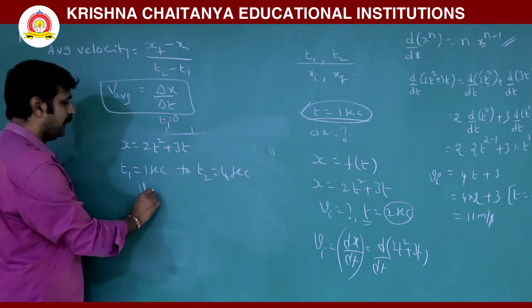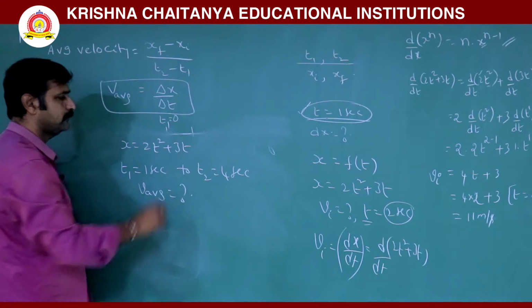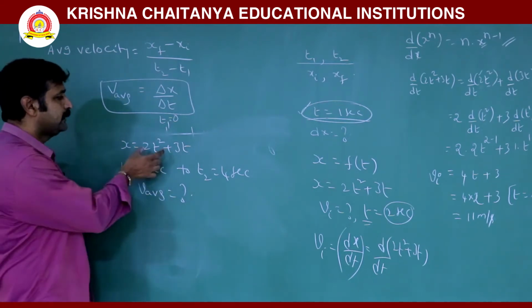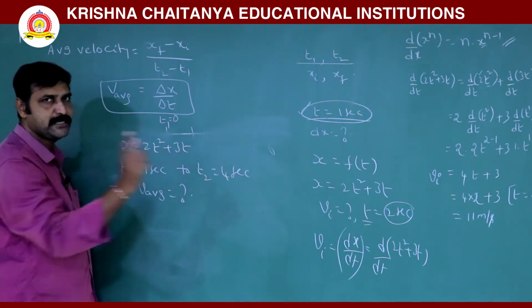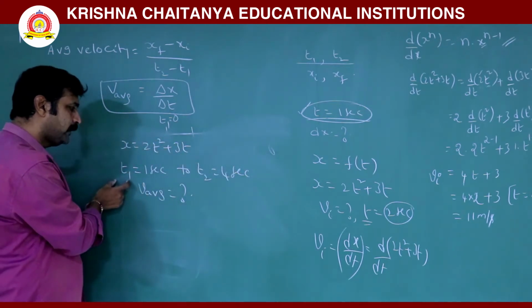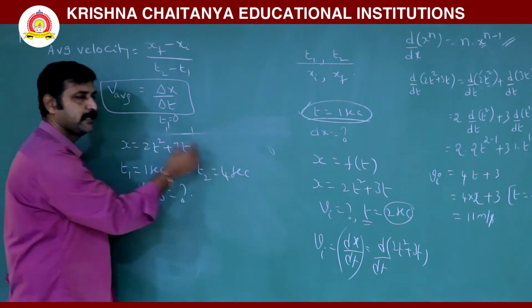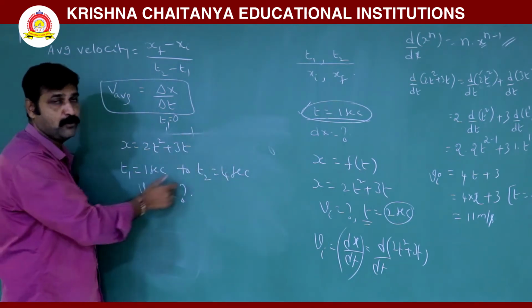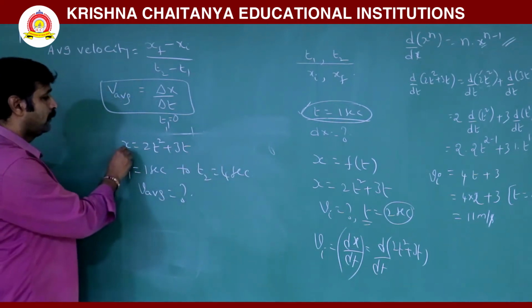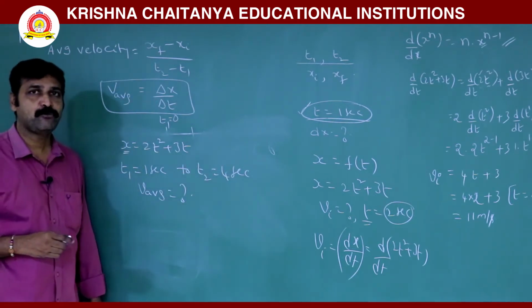What is the average velocity? In the same expression, when asked at a particular time, 2 seconds, that is instantaneous. Now you are asked from 1 second to 4 seconds, that means a time interval of 3 seconds. Now what do you need? Initial position and final position.